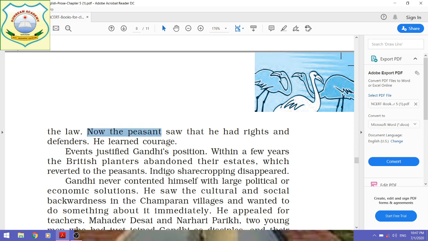Now students, again this point is important to note: now the peasant saw that he had rights and defenders. He learned courage in this way. The sharecroppers showed the courage to raise their voice, and they got the confidence that if they fought for their rights and their justice, they would get the support of someone.